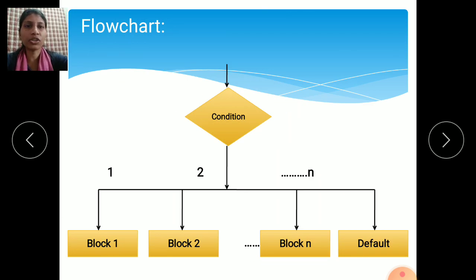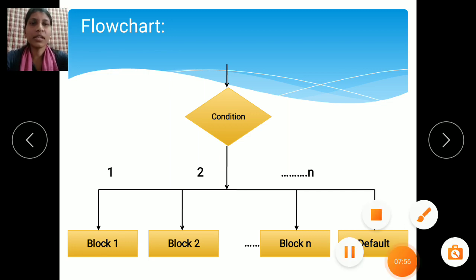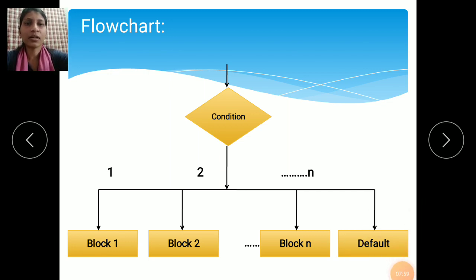See here, we will see the flow chart. Flow chart means what? A flow chart shows the execution, the flow of logic, whatever logic you are using in your program. It shows how it works step by step. It shows the logic in diagrammatic form, so the user can easily understand that logic. Then this is the flow chart of the switch statement.